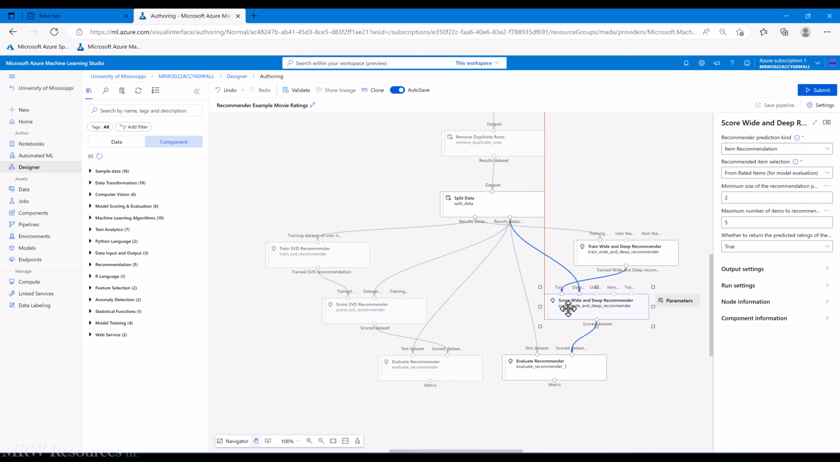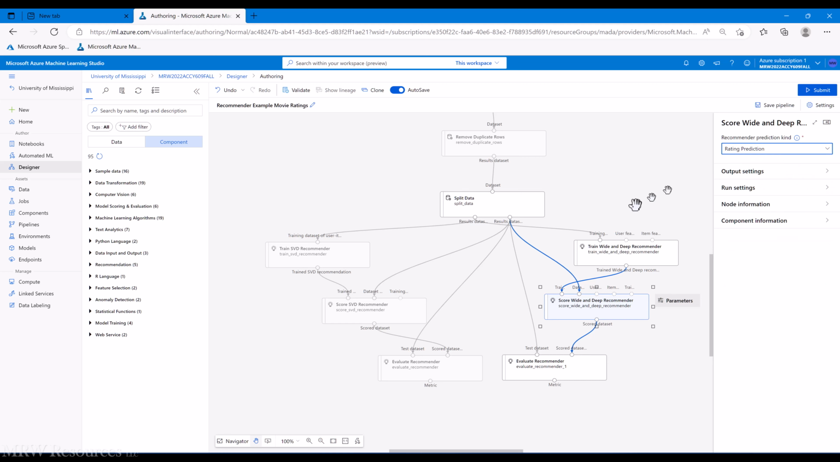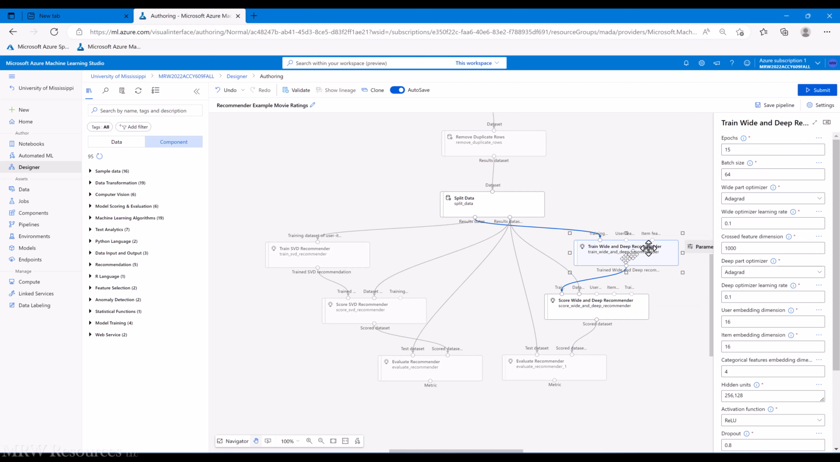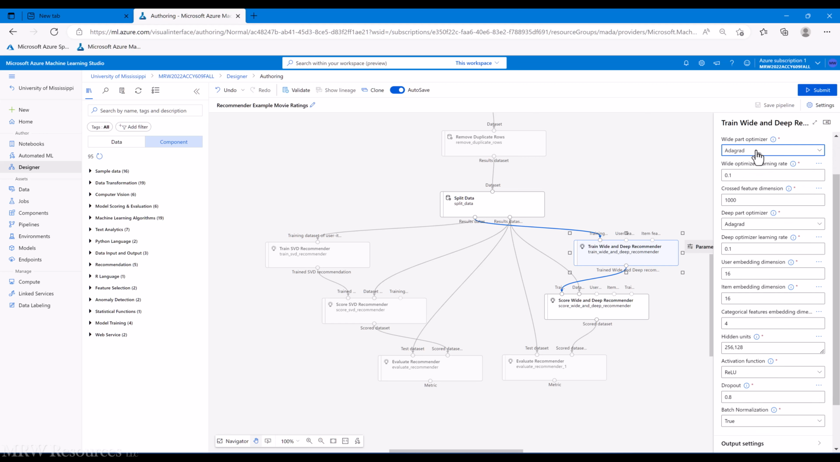Score wide and deep, we'll switch that to rating prediction as well, and that stays the way it is. For the train wide and deep, you can see there are a lot of parameters we can set. Epochs is more or less an iteration type parameter. How big a batch do we want to set? There are a number of optimizer algorithms that we can use for both the wide part and the deep part. So this one allows quite a bit of customization.